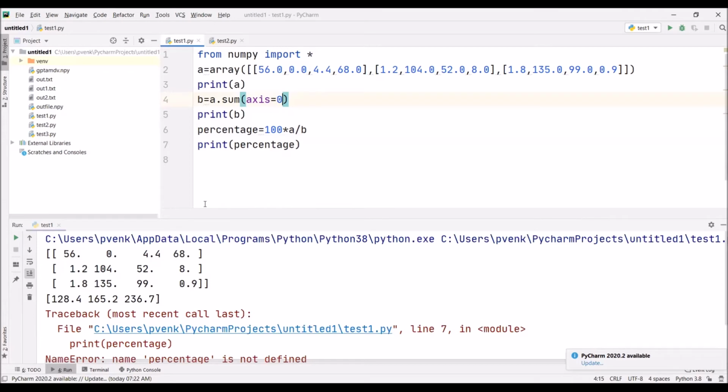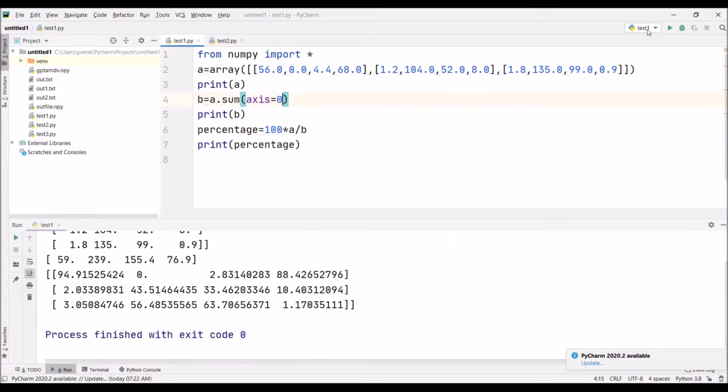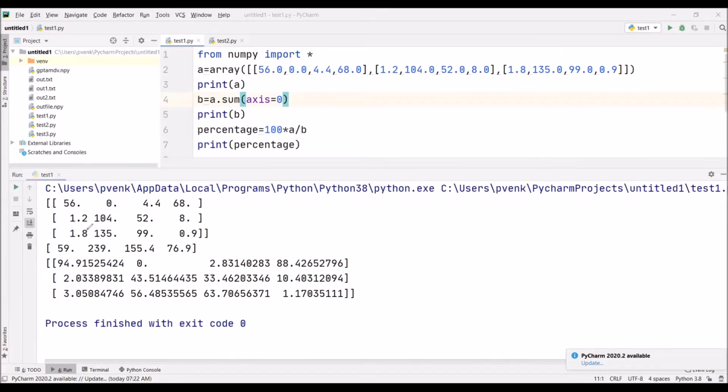Now we are using this column sum. Observe here, we are dividing this 56 with 59, so the percentage is 94. Similarly, we are dividing 1.2 and 1.8 also with 59 only. And similarly, we are dividing 0, 104, 135 with 239 only.